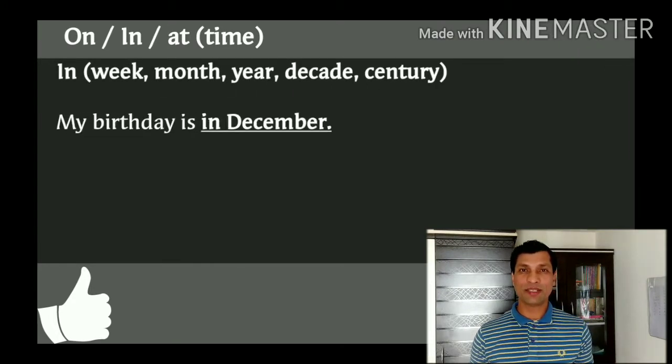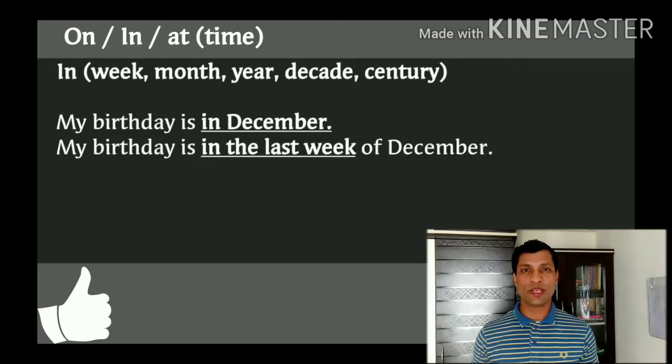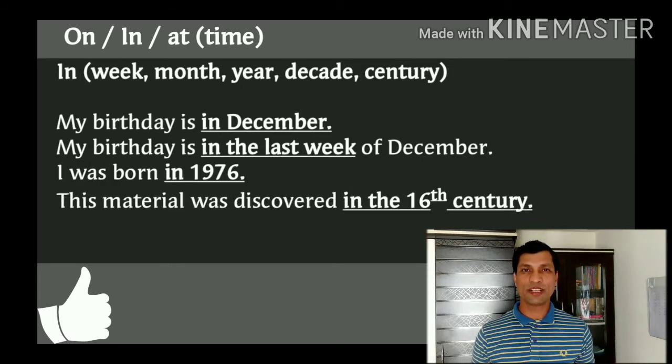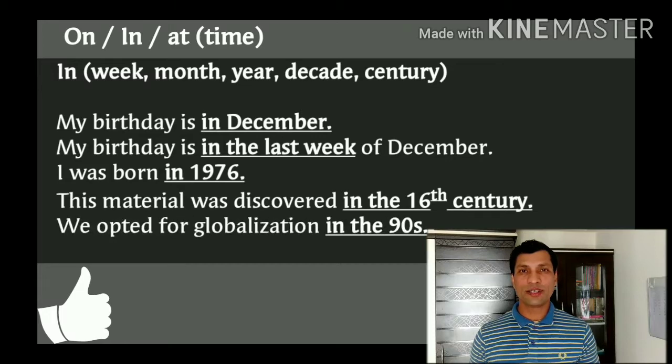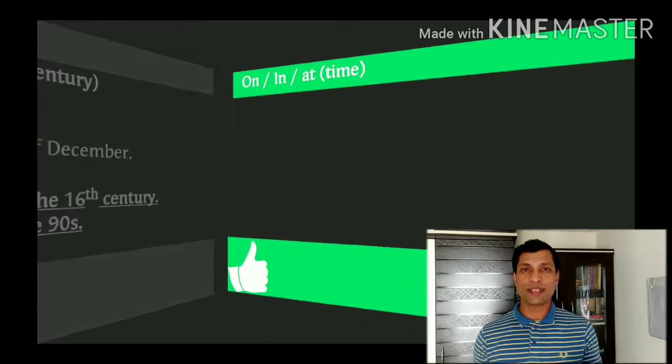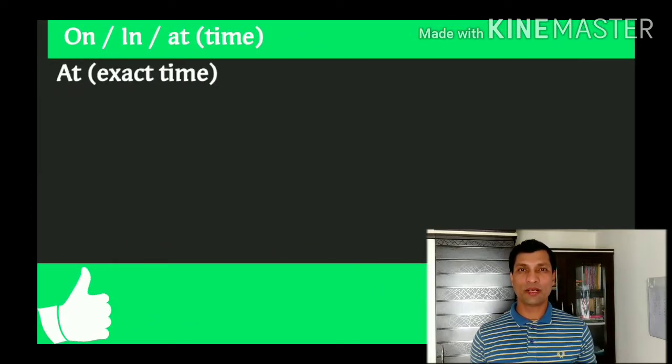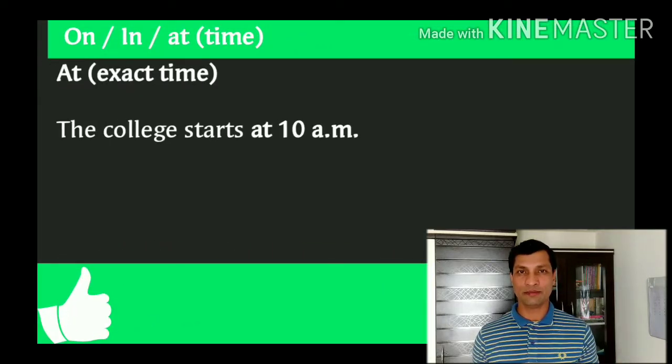For example, my birthday is in December, or my birthday is in the last week of December. I was born in 1976. This material was discovered in 16th century. We opted for globalization in the 90s. At is used to talk about the exact time. For example, the college starts at 10 a.m.